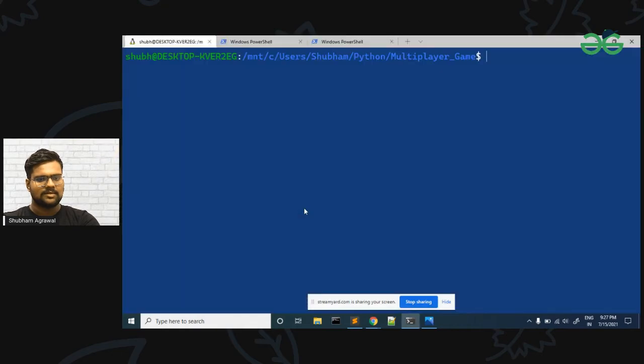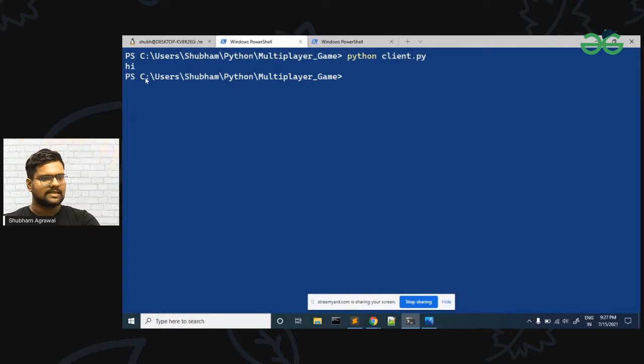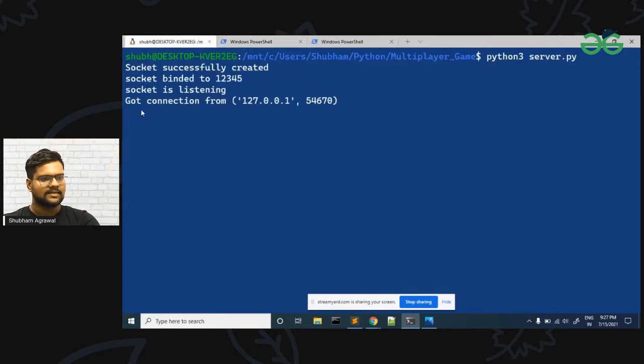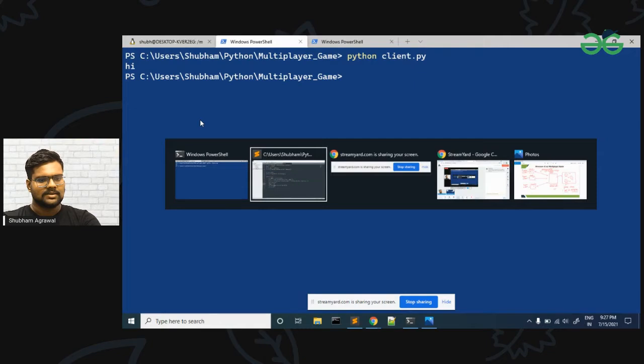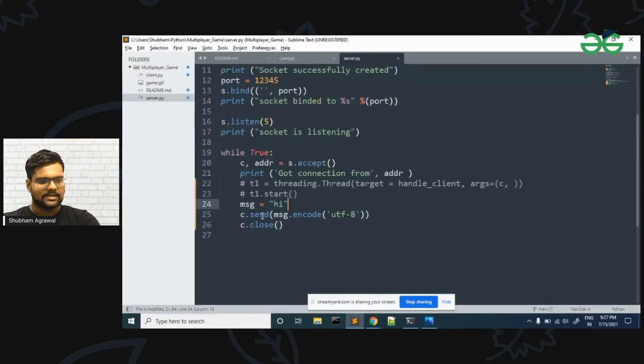Let me go to the terminal and start the server. Our server is started. Now let me go to the client, and yes, hi is printing, and on the server side we have got a connection from this port. Since we have sent the message hi, it is printed here, but here we have not used multi-threading.